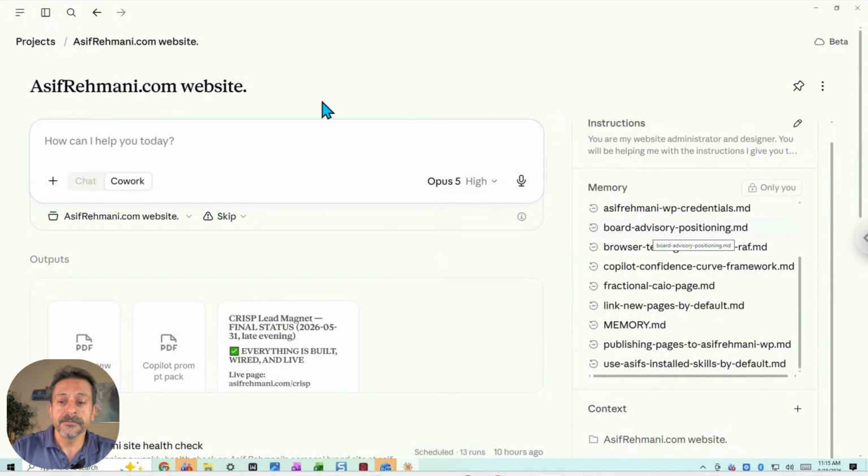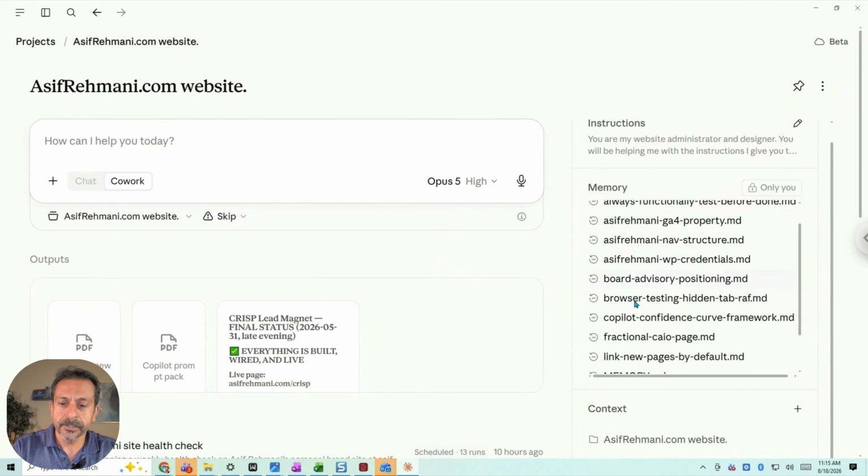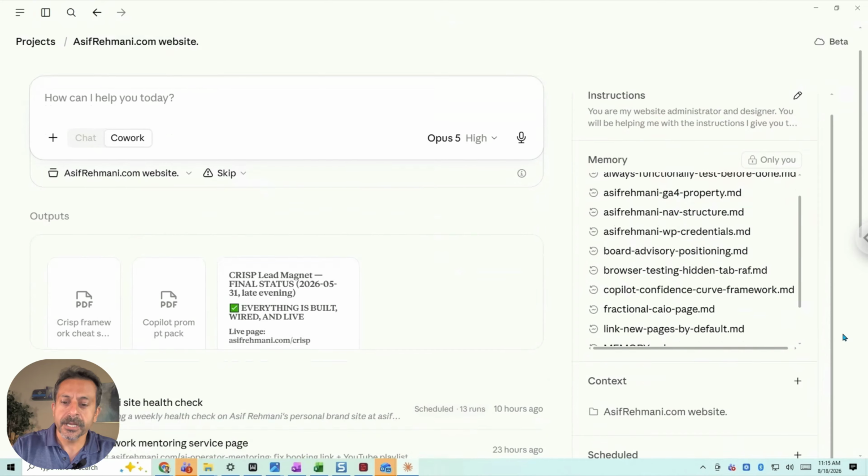I also have given it lots of different stuff to remember. This happens over time. So as I'm talking to it about my navigation structure and how I like the wording to be, the font that I like, the kind of layout that I like, it remembers all these things, and it makes the MD files, puts it all in memory just for me over here. Okay, I can give it additional context.